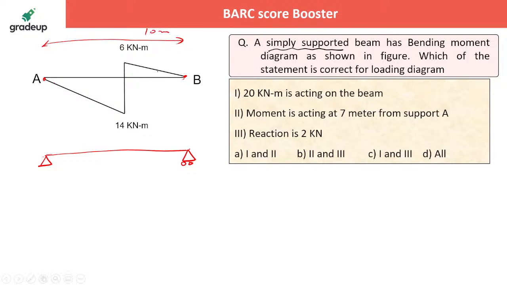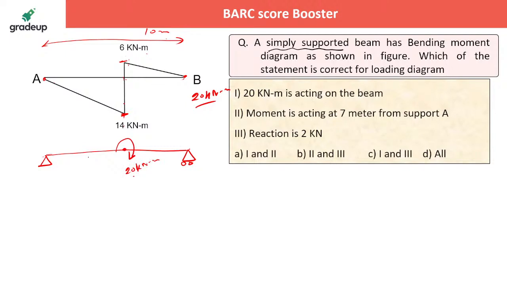So when you get 6 kilonewton meter, if it is 10, see, total change of moment, if you see here at this point, there is a sudden change, and the sudden change is about 20 kilonewton meter. That is 100% sure at this location over the beam. Now I don't know about clockwise and anti-clockwise, I have just simply considered that 20 kilonewton meter is acting here.